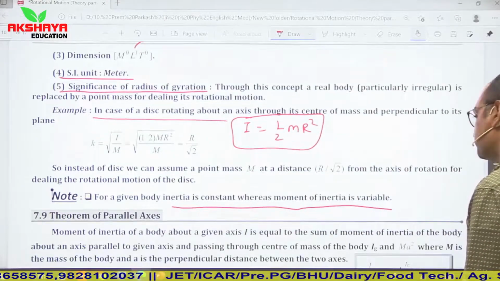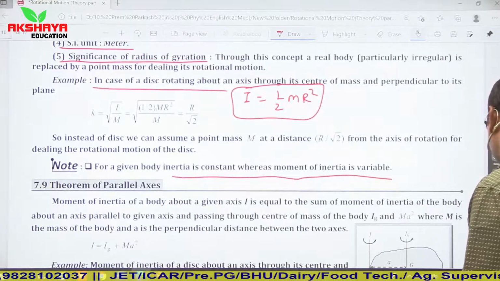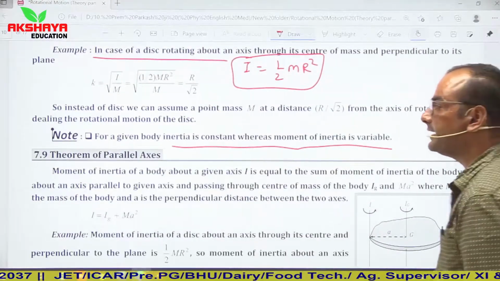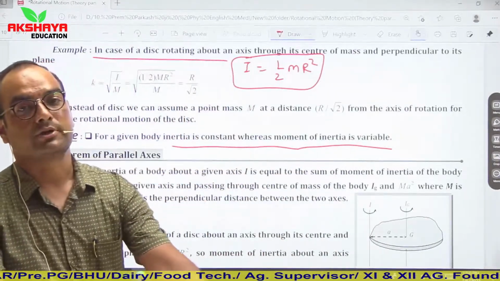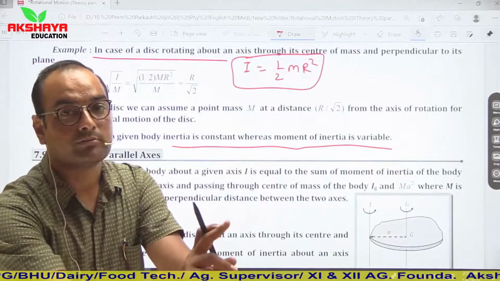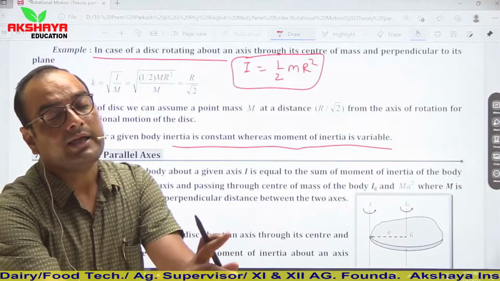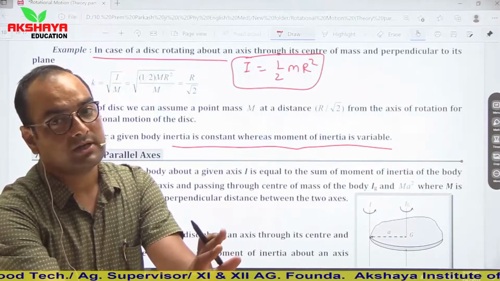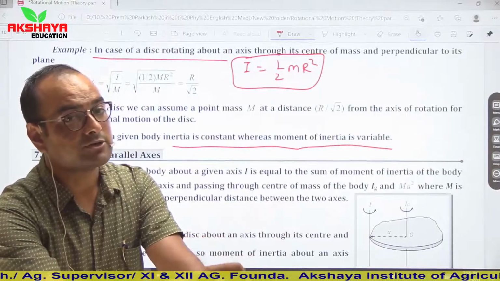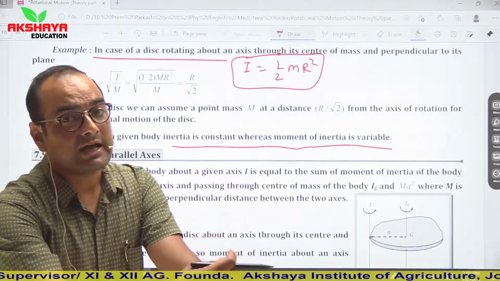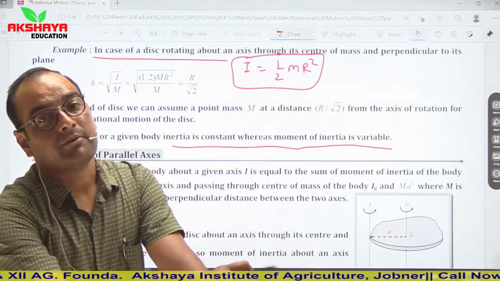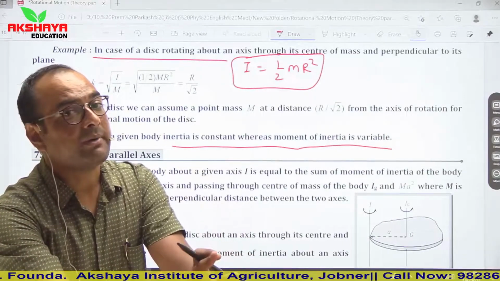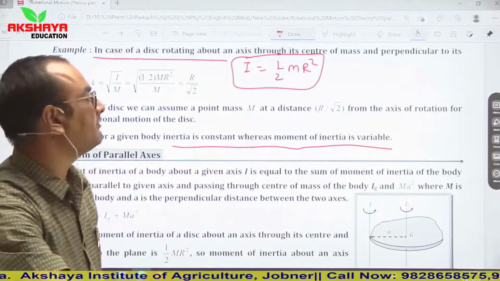Why is it so? Because moment of inertia depends on mass distribution, while inertia depends simply on mass. So if I consider different bodies of different size which have similar mass, then their inertia will be similar, but due to their different mass distributions, their moment of inertia will be different.